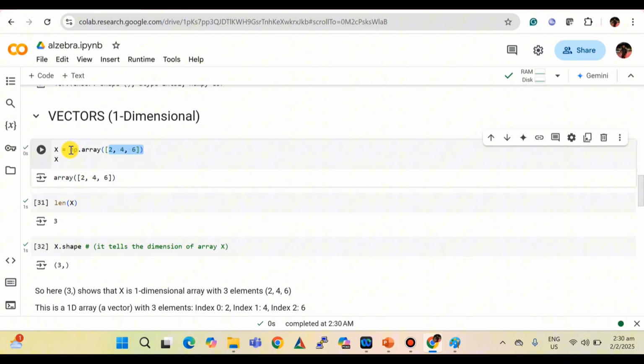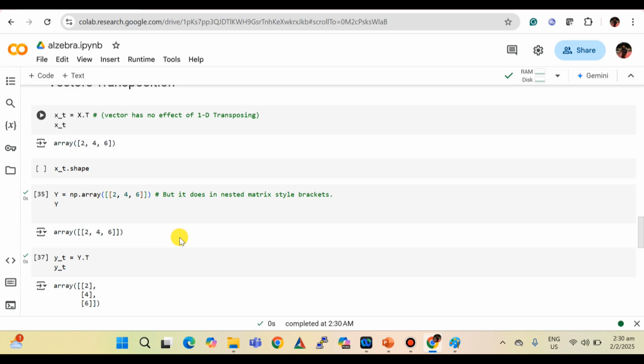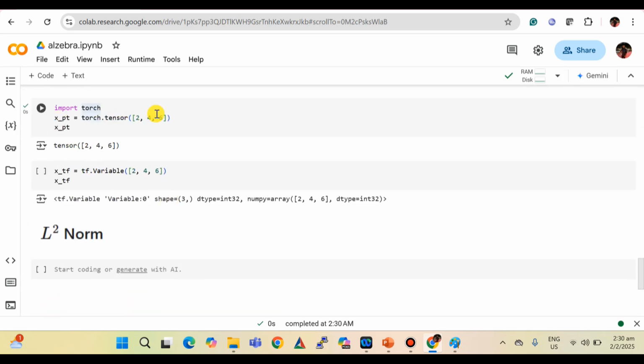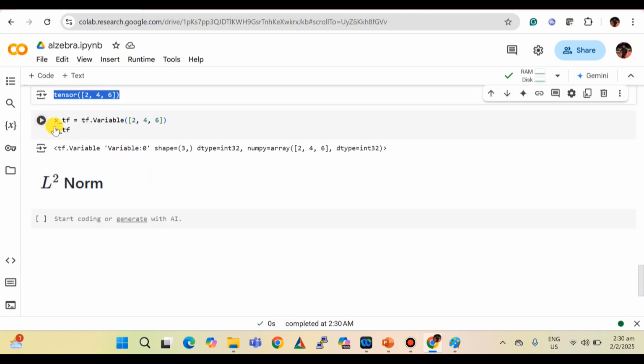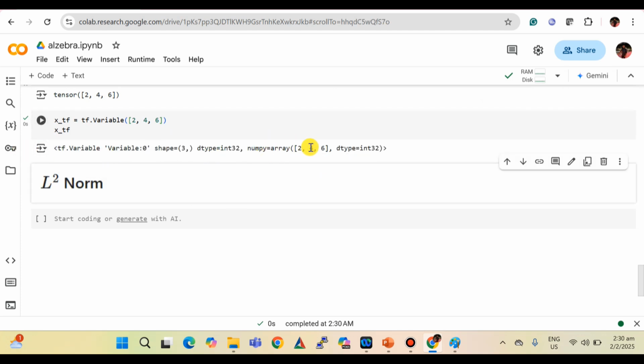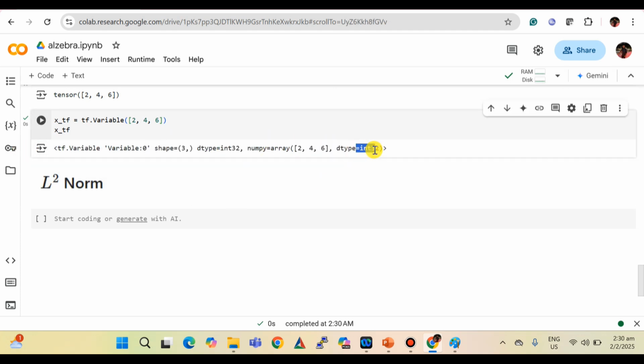The only difference is that there I used NumPy, and now I'm going to use PyTorch. So with torch we get the values array. In the same way for TensorFlow, we get the values 2, 4, 6. Then data type, and shape is 3, because it is not nested, it only shows the 3 elements.